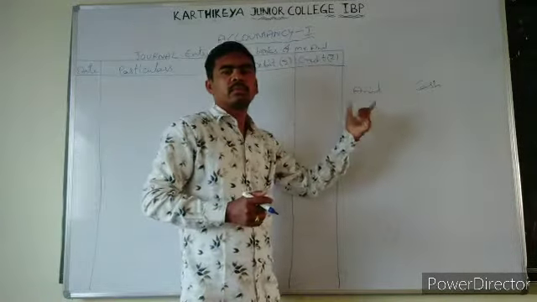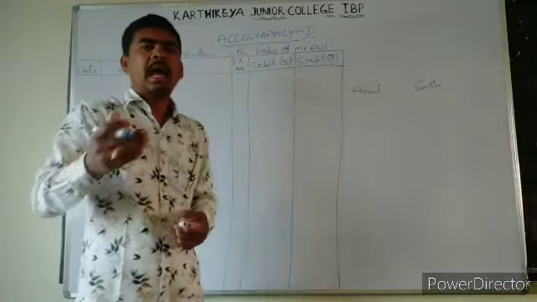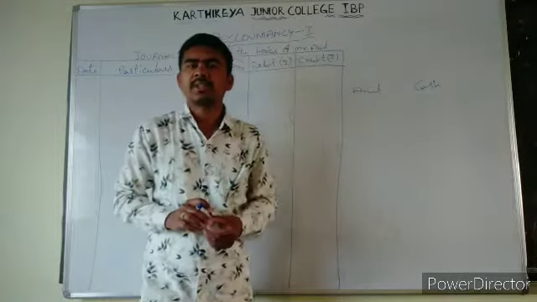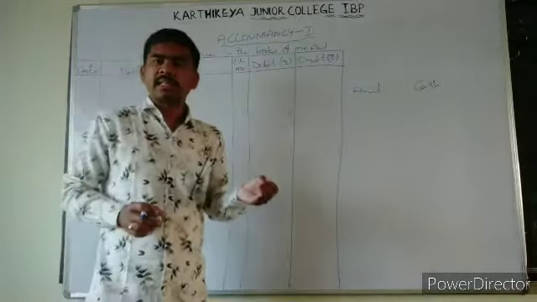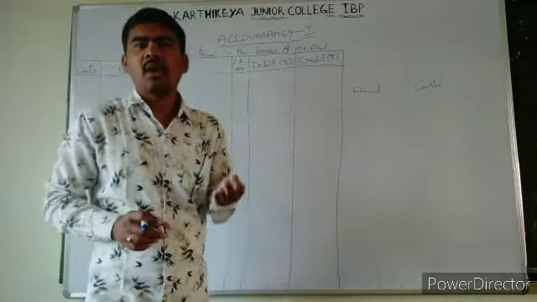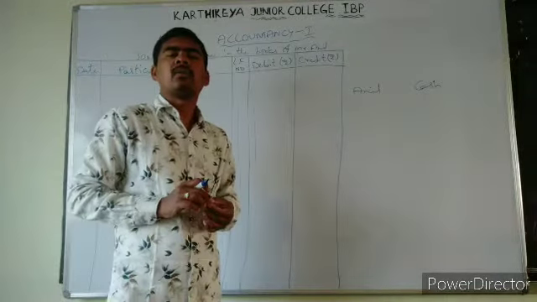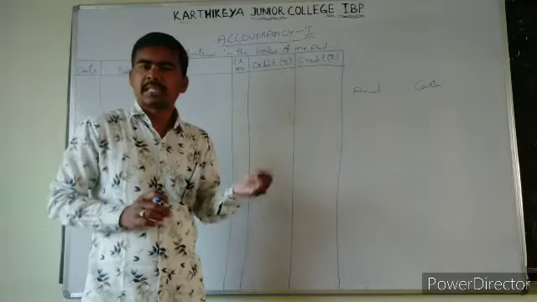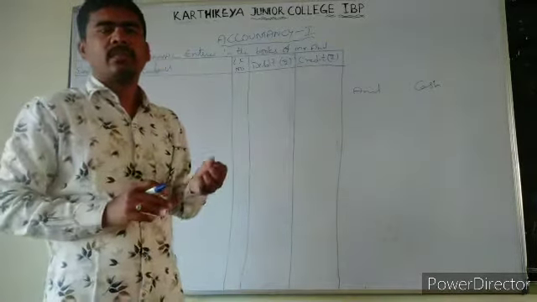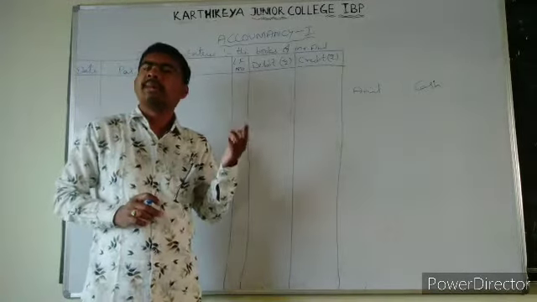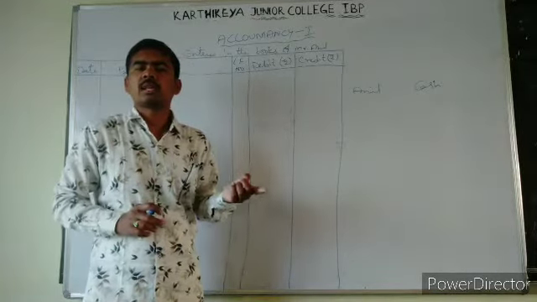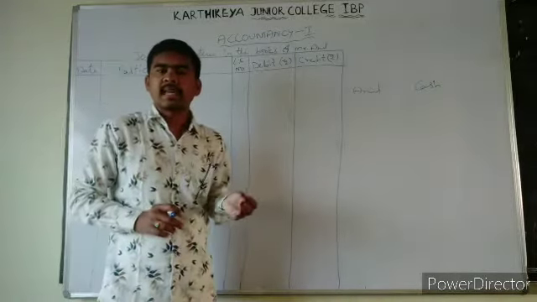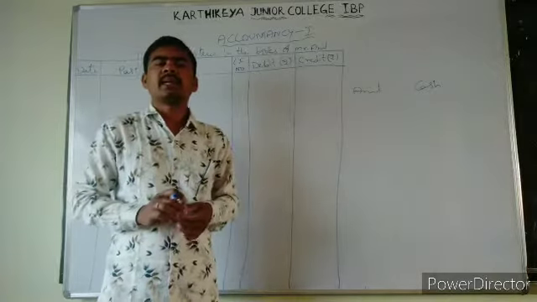Now before going to this, let us have a quick look about the classification of accounts. What are the classification of accounts? That is personal account, second one is real account, and the third one is nominal account. Now what is a personal account means? Debit receiver, credit giver. Next, coming to real account, debit what comes in, credit what goes out. Next, coming to nominal account, debit all expenses and losses, credit all incomes and gains.